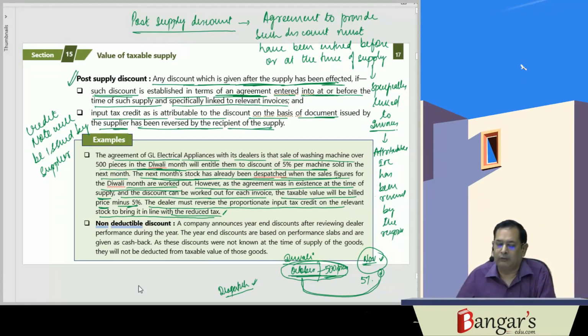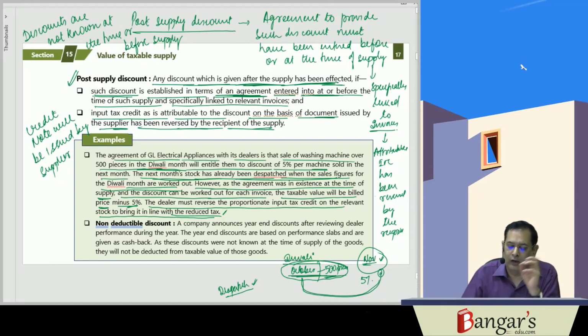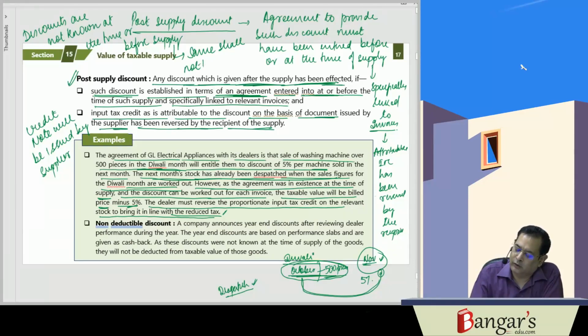However, say if discounts are not known at the time of or before supply, the same shall not be deductible.